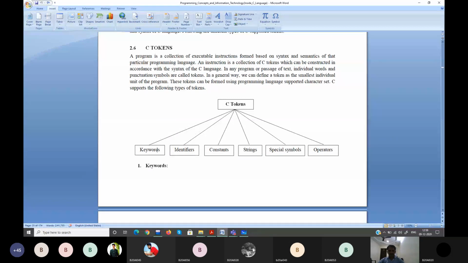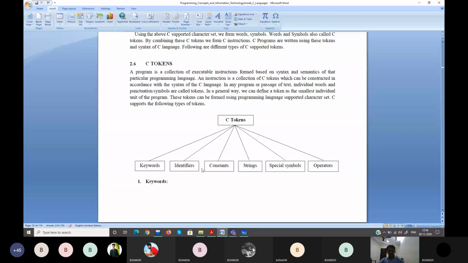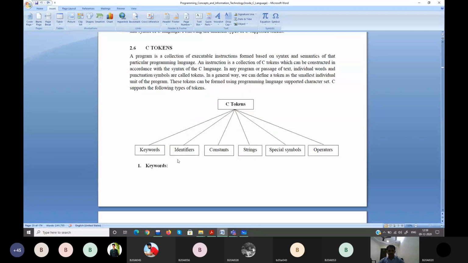In tokens, we completed keywords and identifiers. Remember what keywords are, how many keywords there are, what an identifier is, and the rules to frame identifiers. These are all tokens. So next class we'll start again with constants.